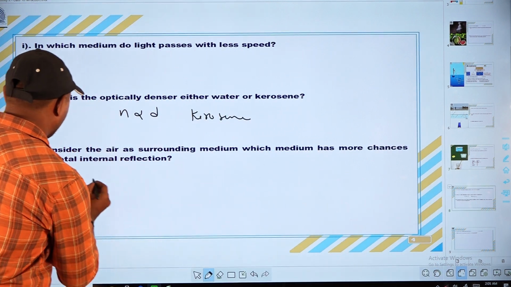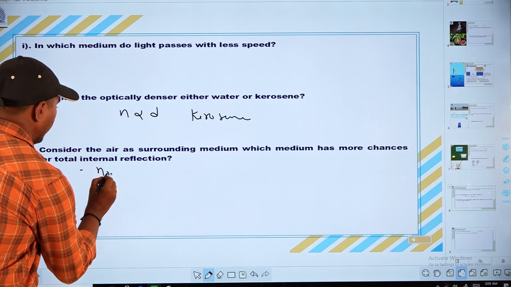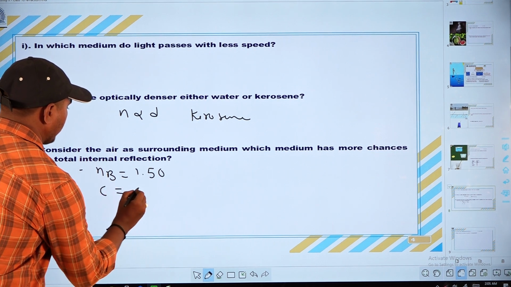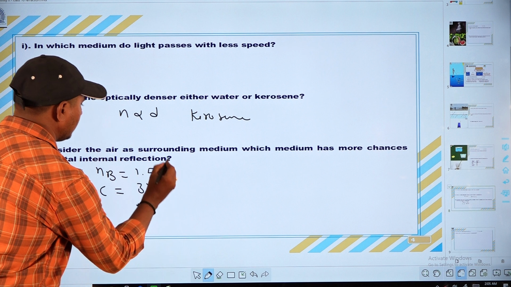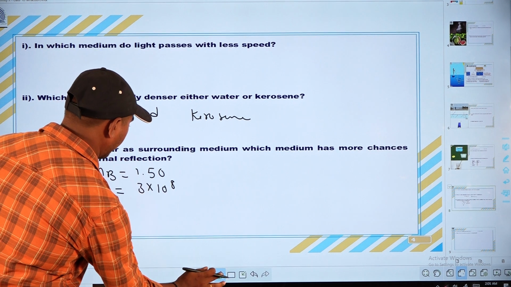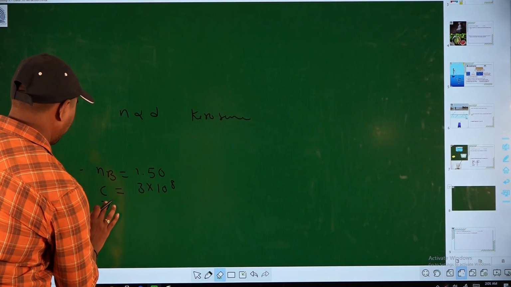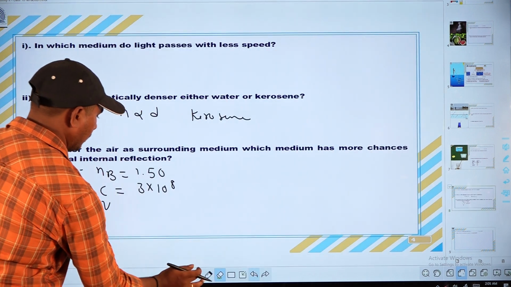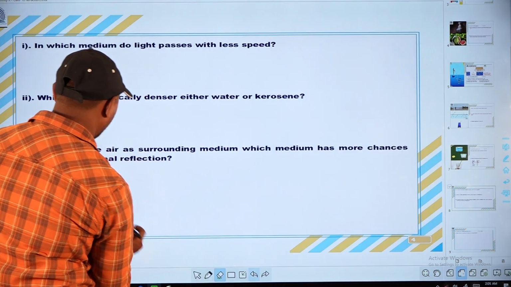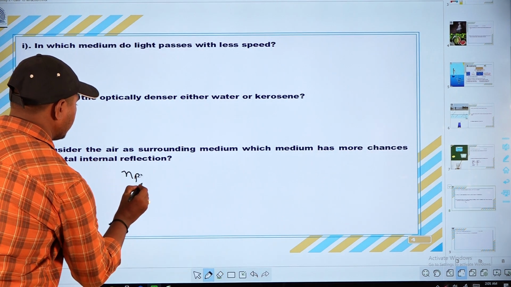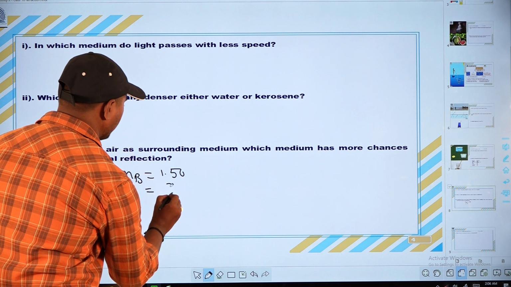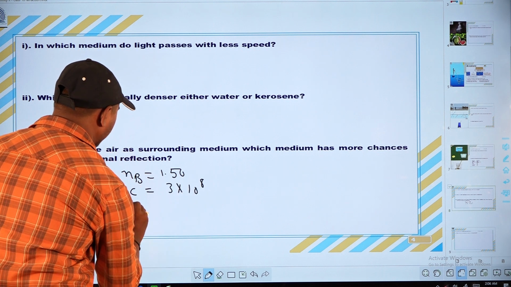See here, the refractive index of benzene is 1.50, and you know very well the speed of light in vacuum is 3 into 10 power 8. We want to find the speed of light in benzene. So n of benzene is 1.50, and c, the speed of light in vacuum, is 3 into 10 power 8. You should find the speed.